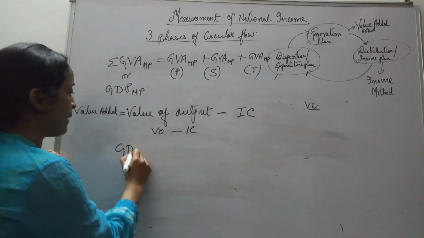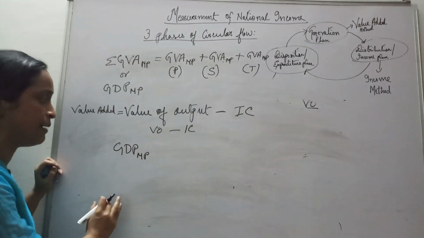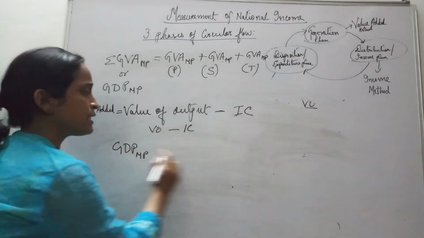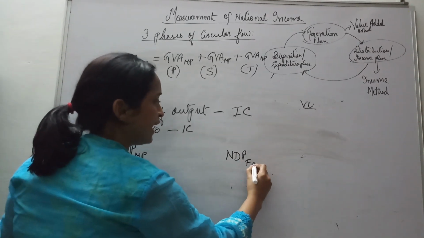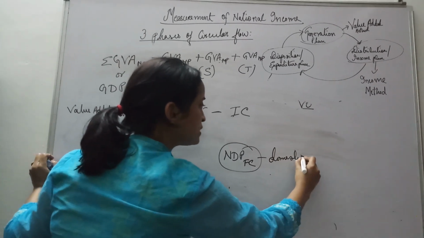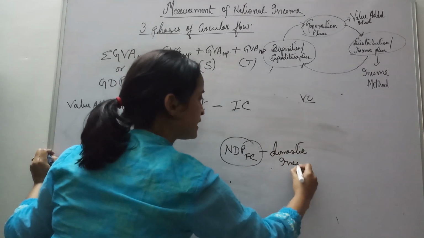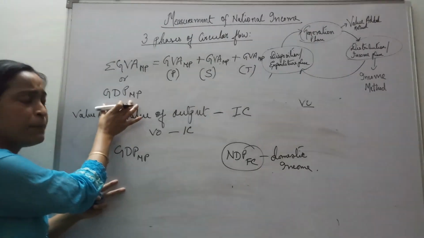Once we get GDP MP, suppose we have to find out our domestic income. What will we do? We know what our domestic income is. Domestic income is NDP FC. This is our domestic income. Now in this method, we have already derived GDP MP from gross value added.